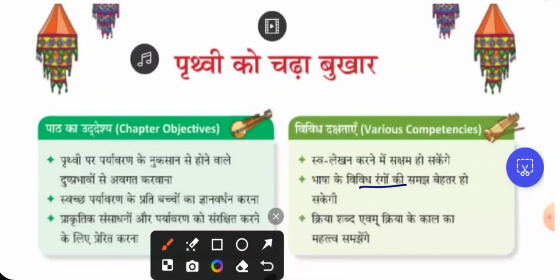क्रिया शब्द एवं क्रिया के काल का महत्व समझेंगे. So what is action word, verb, and the tense of the kriya you will understand. So when it is happening, present tense, past tense, future tense, present continuous, all these things you will understand. So these are the competency levels which you have to improve yourself in this lesson.